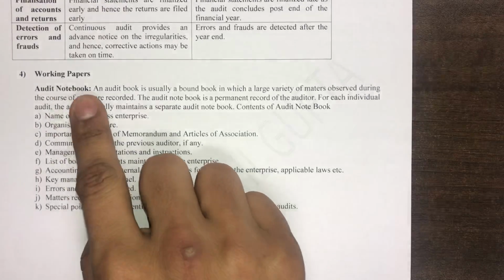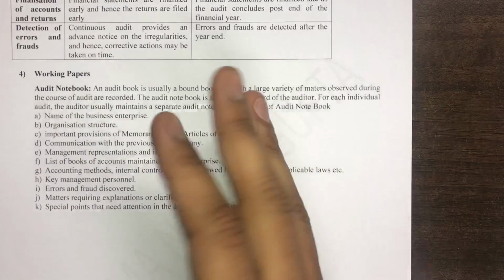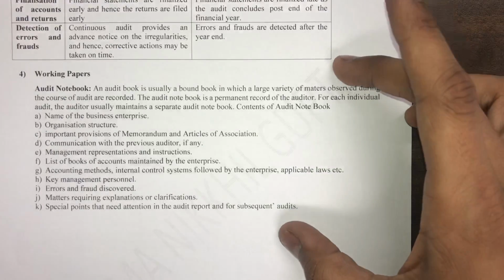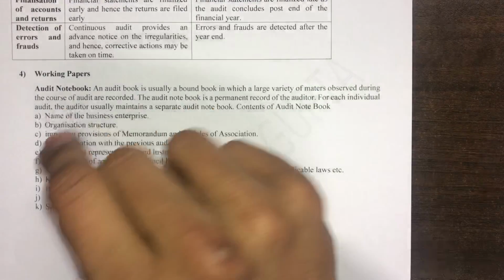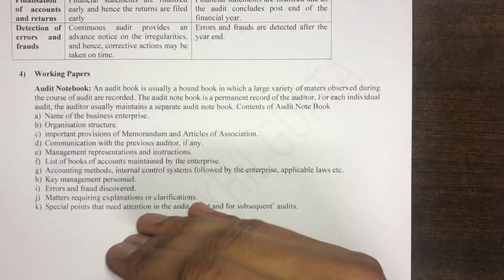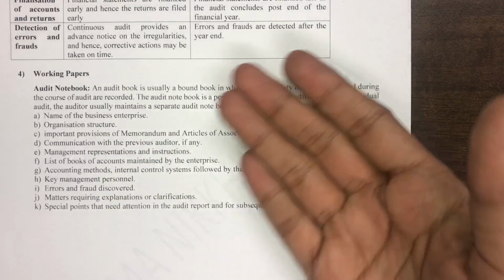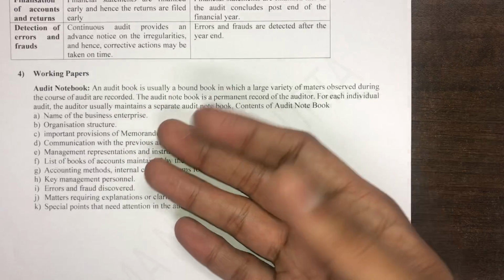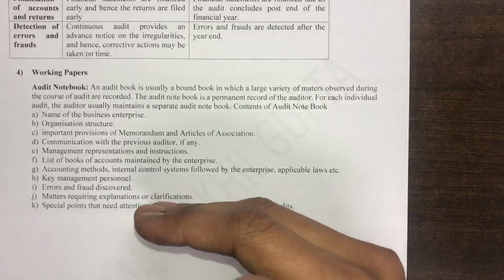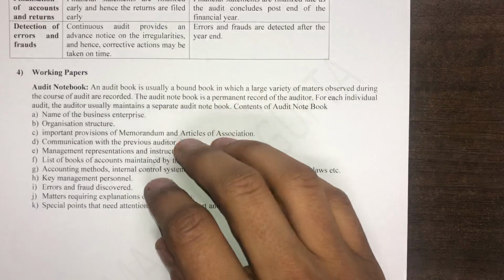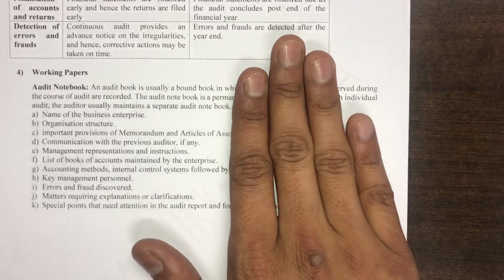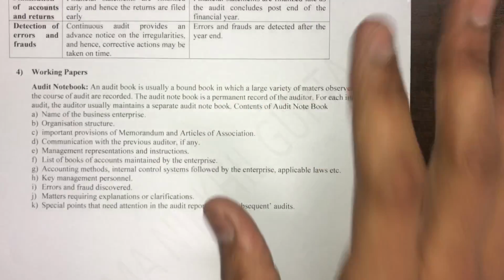Now, the last aspect which has been introduced in this chapter is with respect to working papers, the audit notebook. Guys, audit notebook, just like your permanent file and your temporary file, is another element of your audit working paper. Audit notebook is the notebook where you note down all the routine work which you are doing, or you note down your observations and you clarify them from the management. So this audit notebook can be an effective tool to prove that you have done your audit properly. So audit notebook is a documentation which is to be maintained by the auditor, and it has to be kept in the audit file, and it should not be thrown away.